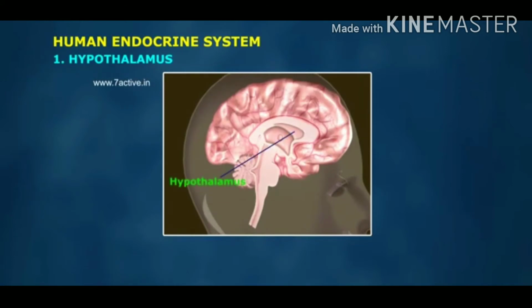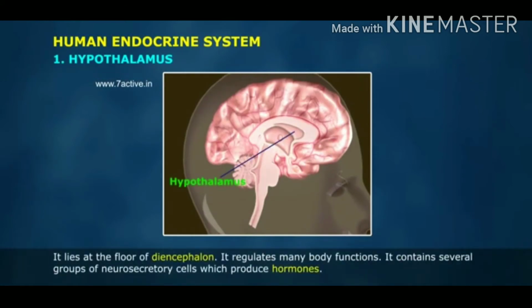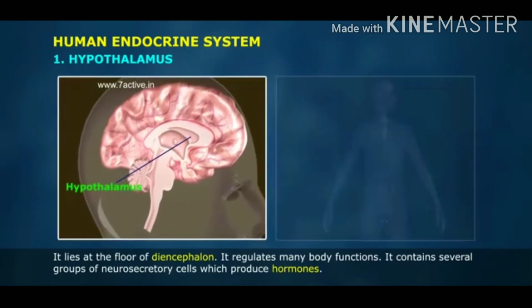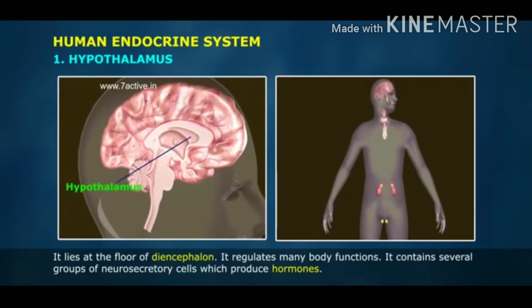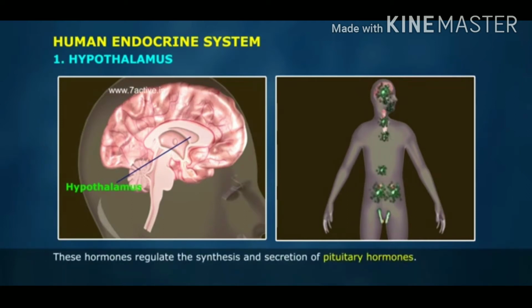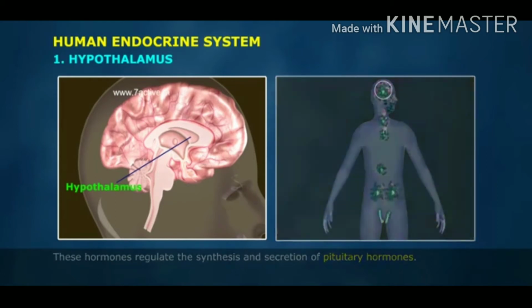1. Hypothalamus. It lies at the door of the encephalon. It regulates many body functions. It contains several groups of neurosecretory cells which produce hormones. These hormones regulate the synthesis and secretion of pituitary hormones.